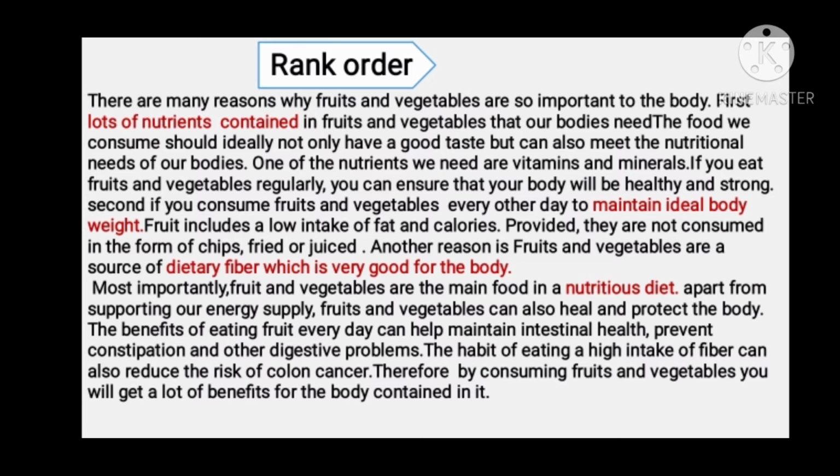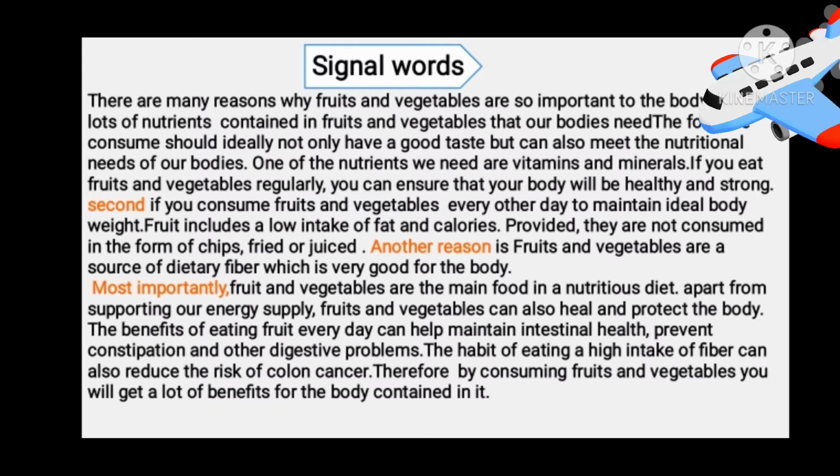It is obviously different from the previous one because it is a matter of arranging ideas in order of their importance. The signal words are such as first, second, another reason, and most importantly. Signal words explain the order in a paragraph and show that there is an important point in it, so by looking at the signal words, we don't need to read the entire text.